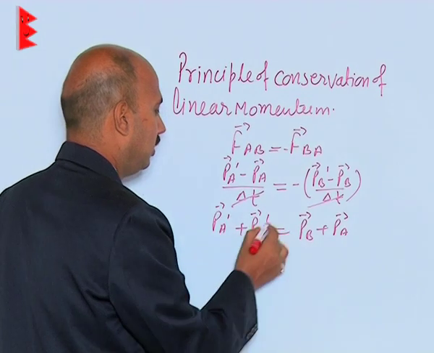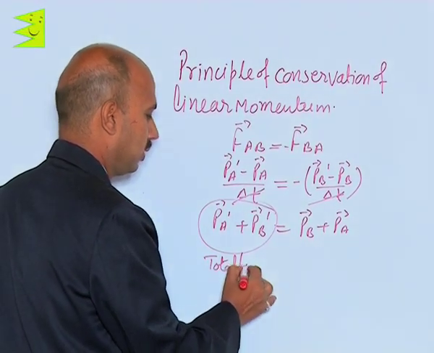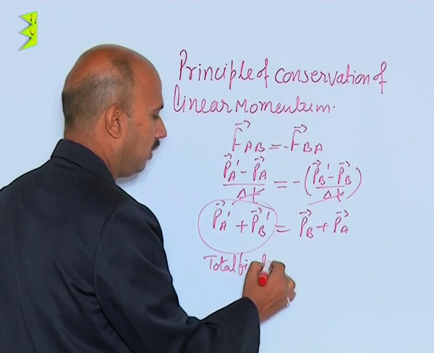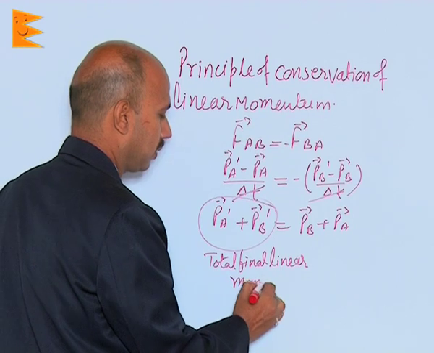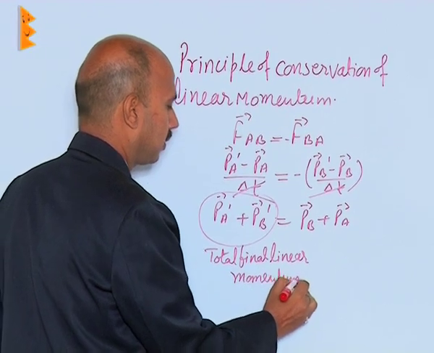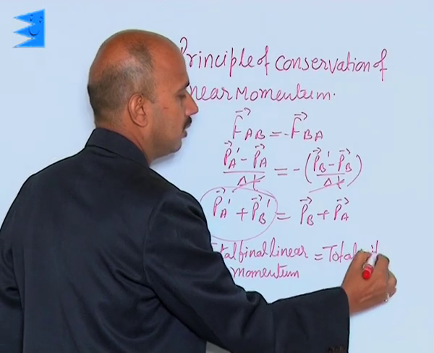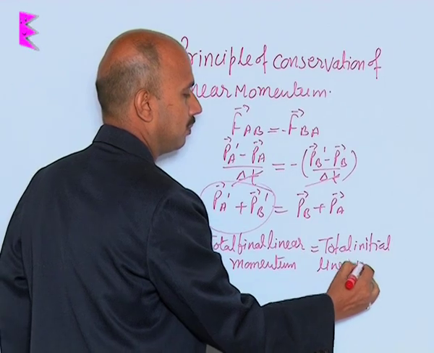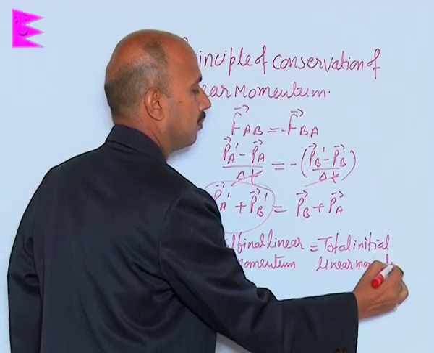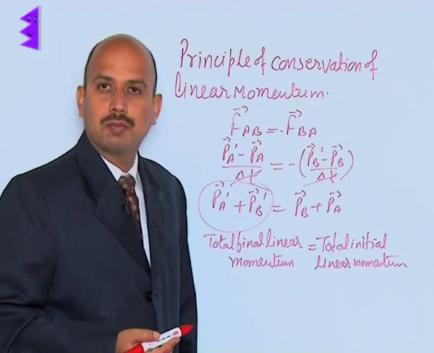This is the total final momentum, the total final linear momentum, is equal to the total initial linear momentum. So, this is the principle of conservation of linear momentum.